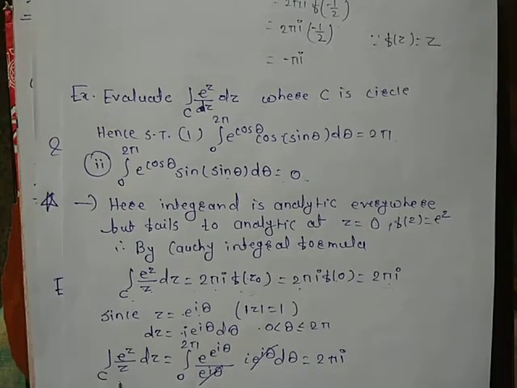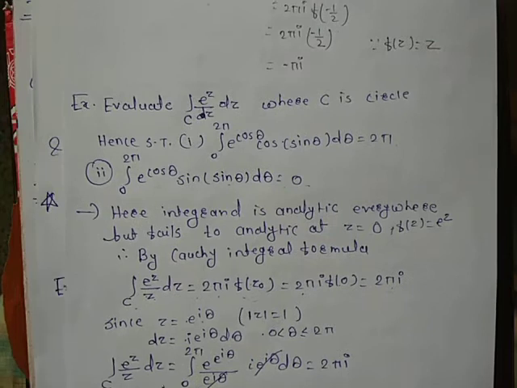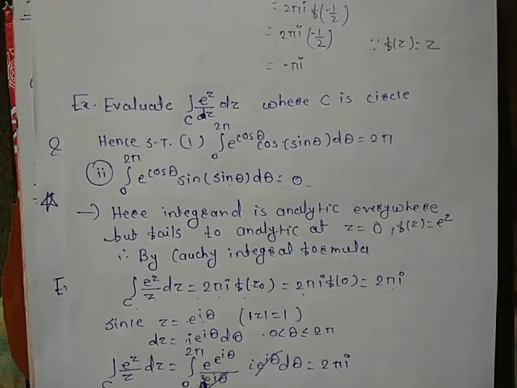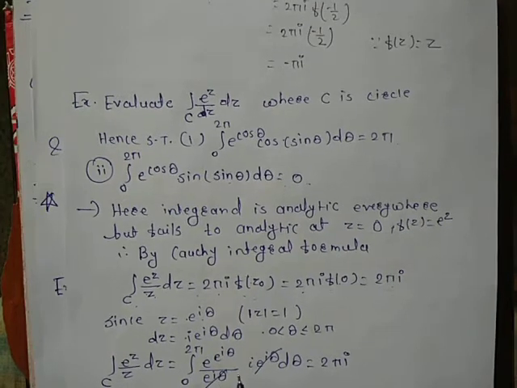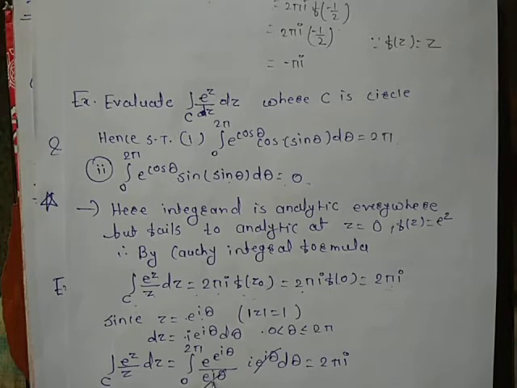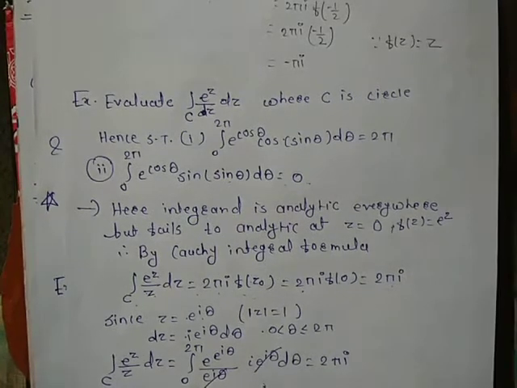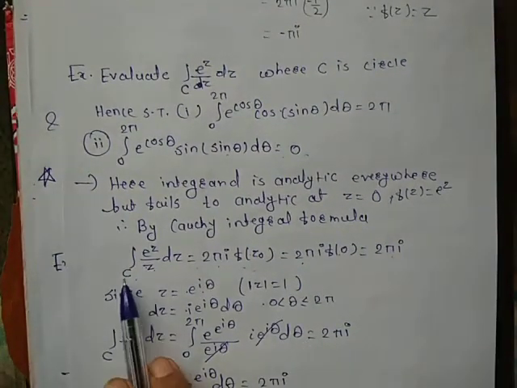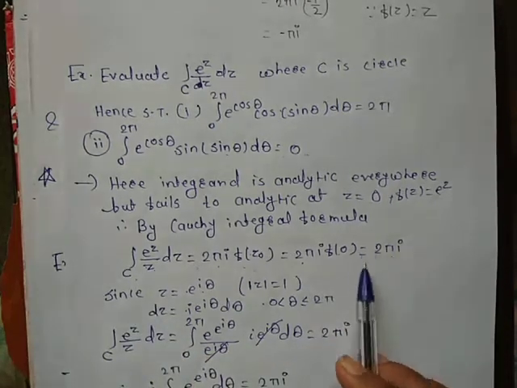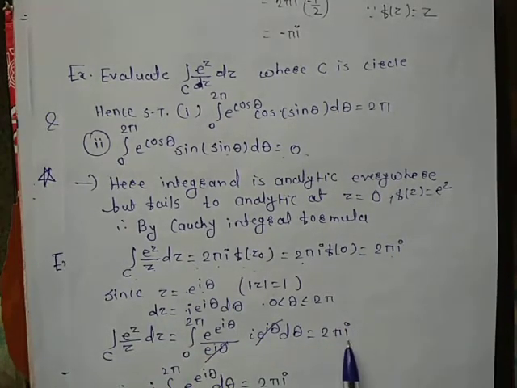So the integral over c of e raised to z upon z dz, where z is e raised to I theta, is e raised to I theta upon e raised to I theta into dz. dz is I into e raised to I theta d theta. And we have obtained here this integral equals 2 pi I.